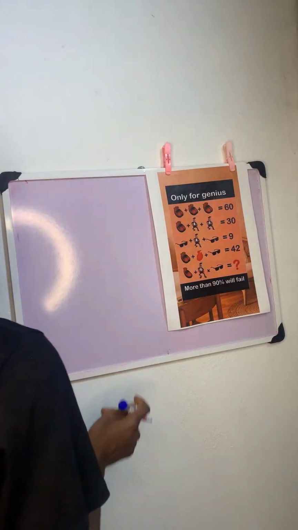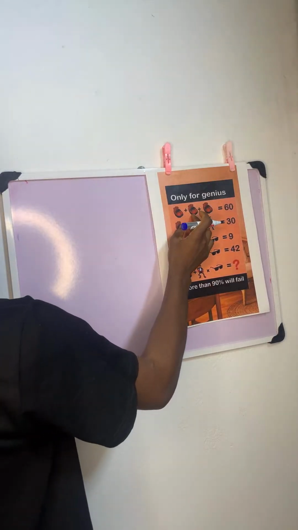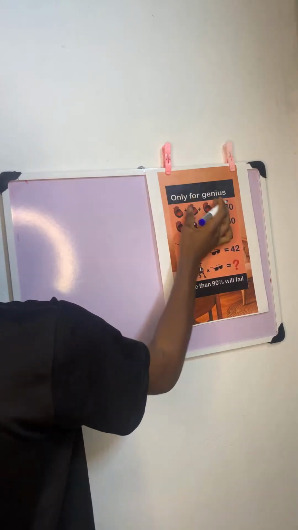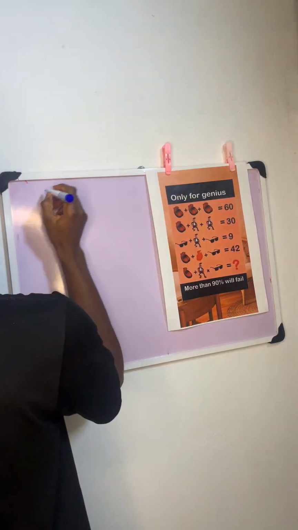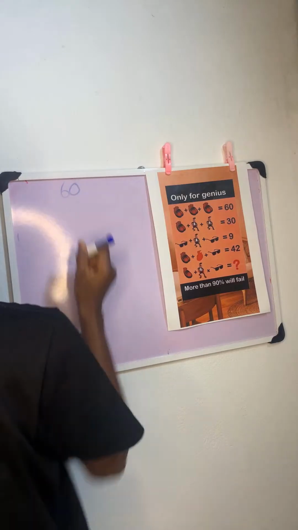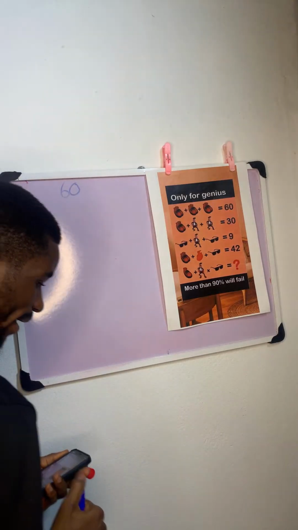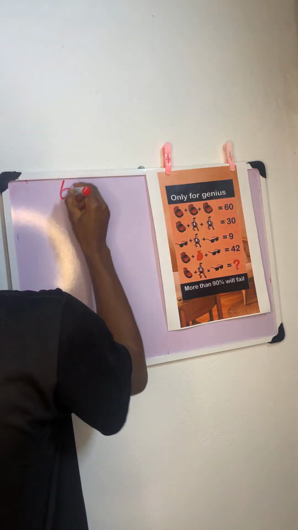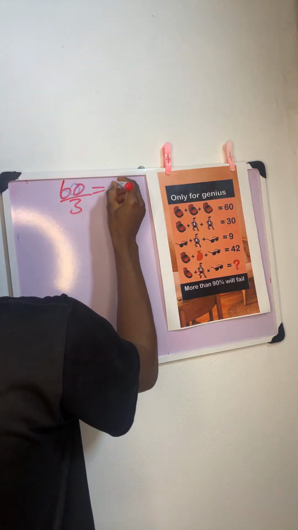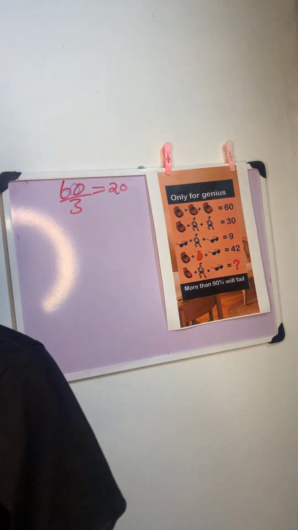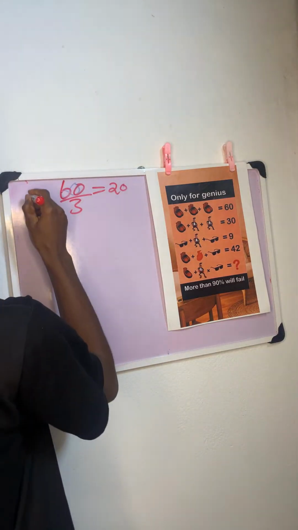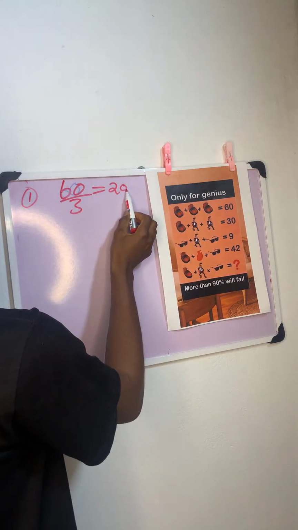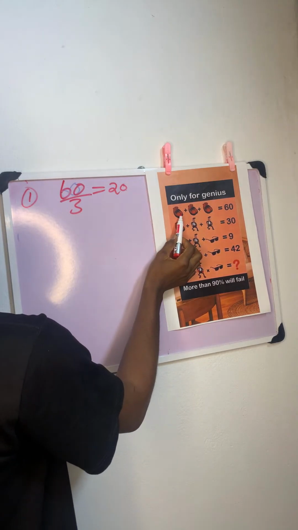All right. So first, you see that three pairs of shoes, this plus this plus this, gives you 60. You have three pairs of shoes giving you 60. That means 60 divided by 3. We're going to do 60 divided by 3. That is going to give us 20. So that means for the first line, each pair of shoes is 20. That is the value of every shoe here.